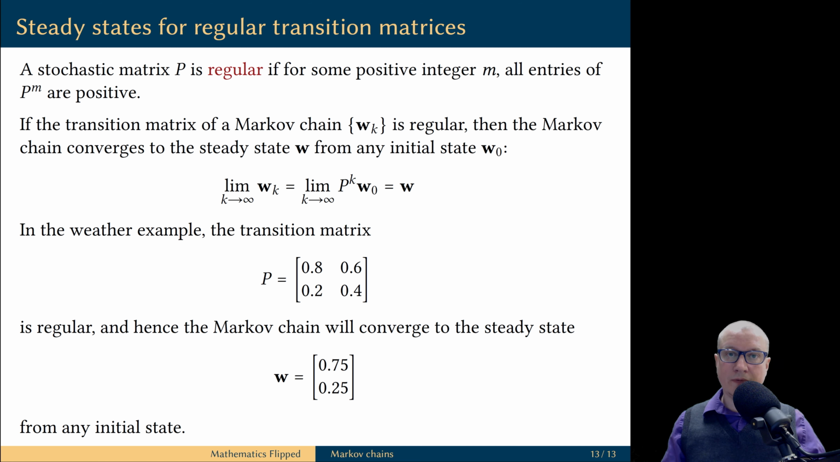Going back to the weather example, the transition matrix P is a regular matrix because the matrix itself already contains only positive entries. Therefore, this Markov chain is guaranteed to converge to its steady state from any initial state, and in particular from our initial state 1, 0. But this means that if we stay on this island long enough, then we should expect 3/4 of our days to be sunny.